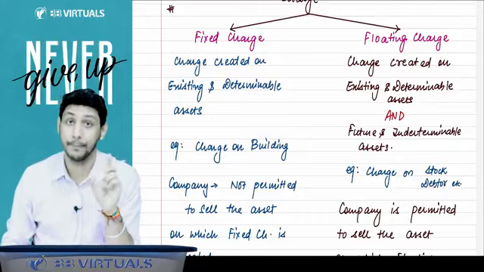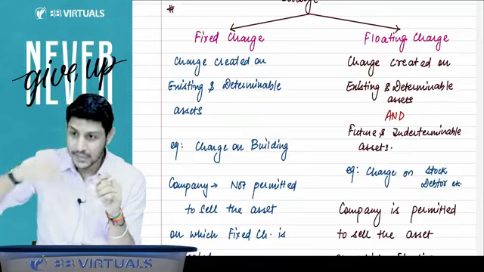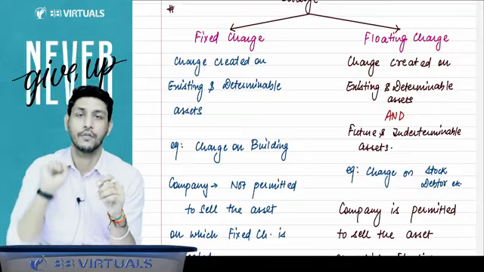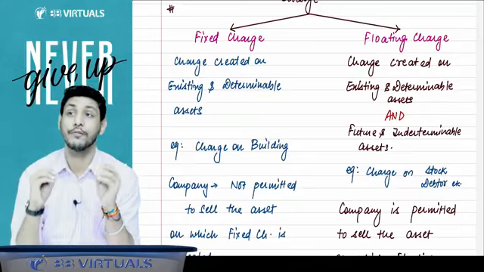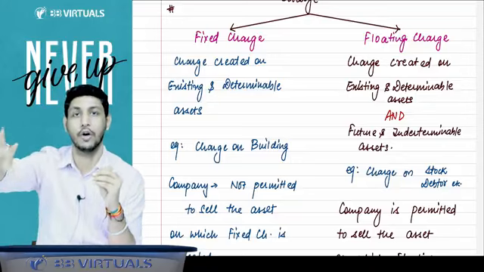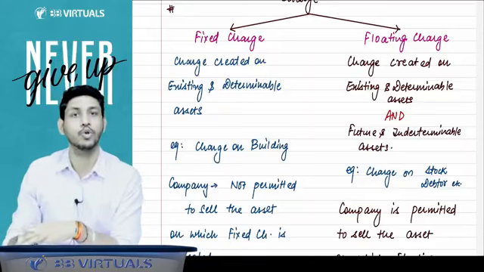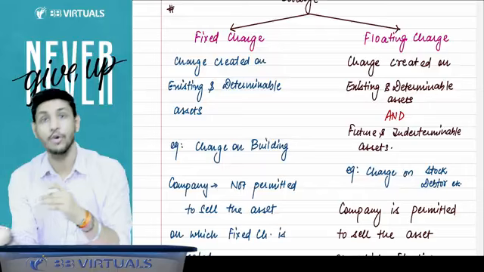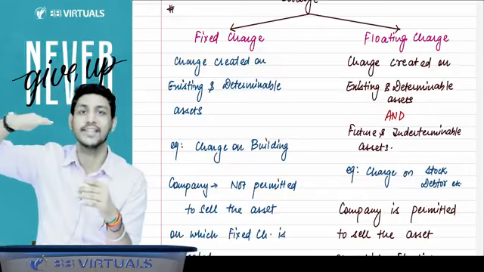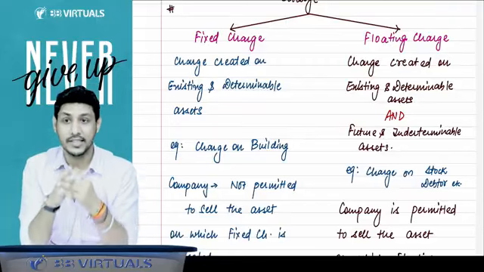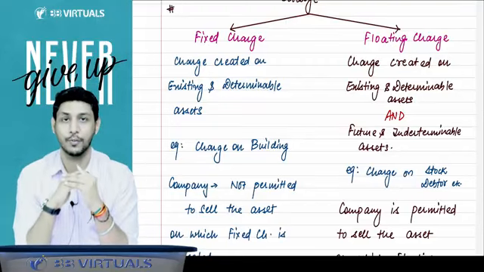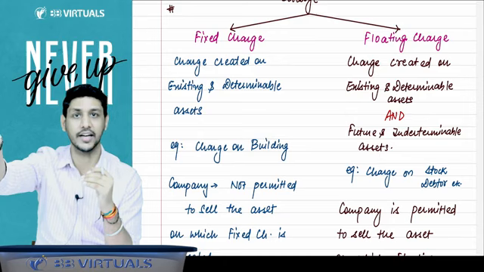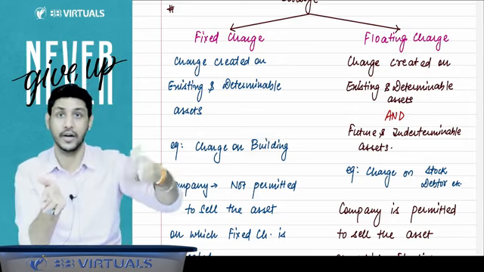Nothing is restricted here. But for example, you have taken a loan of 5 lakh rupees, and you have created a charge on the stock of 5 lakh. Now you are allowed to sell that stock. Now you have sold stock of 2 lakh rupees, but again you have to purchase some stock and maintain that limit again. So right now you have 5 lakh rupees of stock on which the charge has been created, but out of that, 2 lakh rupees of stock you have already sold.